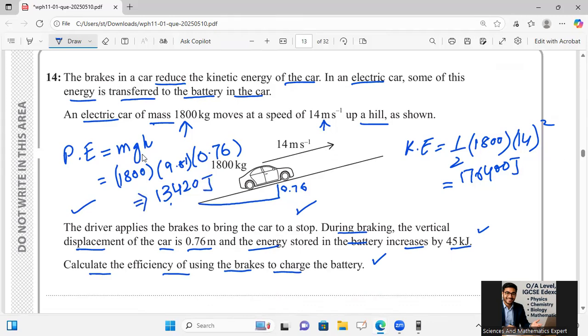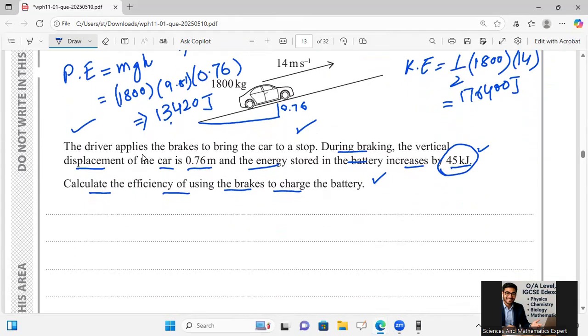So this is the potential energy which he has attained. So the waste energy will be converted into electric energy. So I will have to take the difference of both of them, and we will take the 45 kilojoule as output energy to get the efficiency.